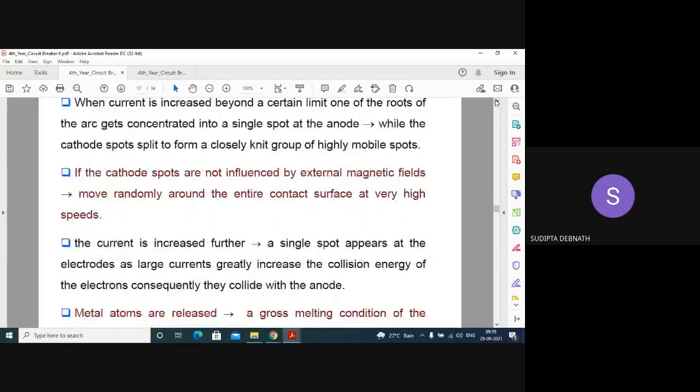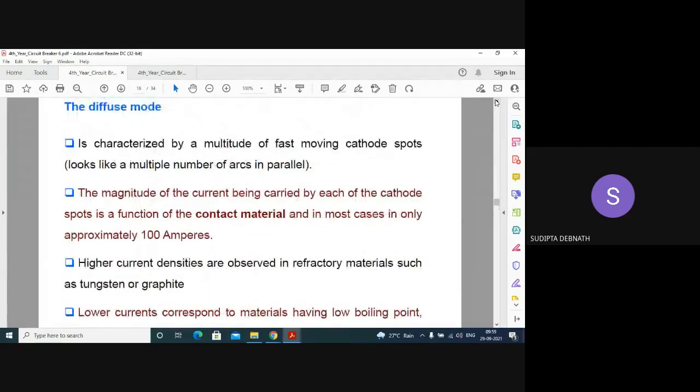So what is the diffused mode? It is characterized by a multitude of fast moving cathode spots. The magnitude of the current being carried by each of the cathode spots is a function of the contact material. The selection of the contact material in a vacuum circuit breaker is very important, so you cannot use any contact material.